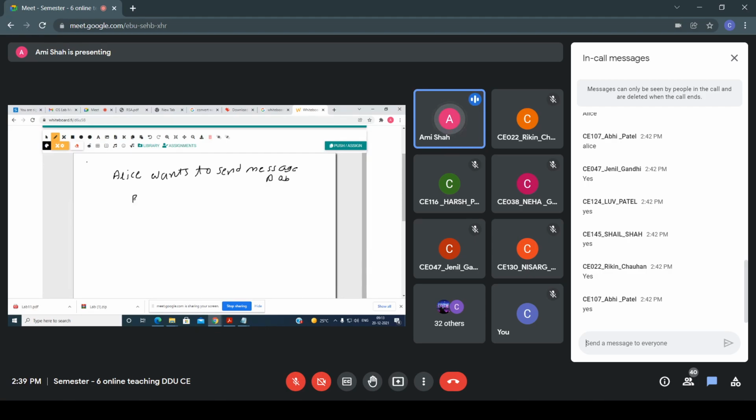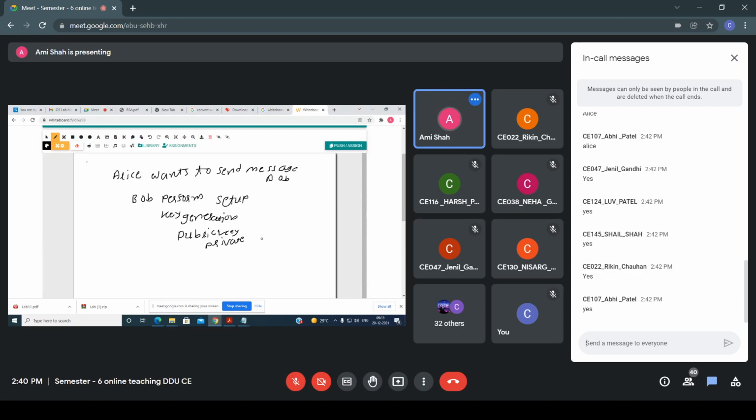So here you can say that Bob performs the setup, right? That means the key generation is done by Bob. At the end of key generation, you get the public key as well as the private key, right?